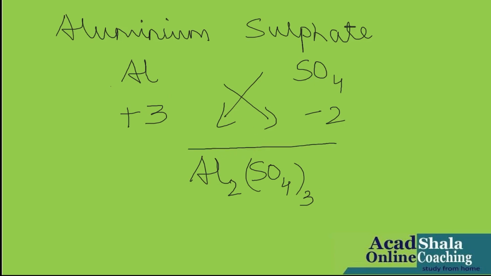So please keep it in mind. The polyatomic ions are always written in brackets, and this is your final chemical formula of aluminium sulfate. I hope this is clear.